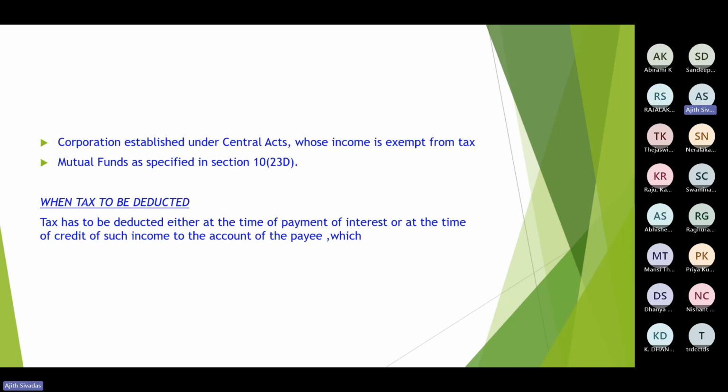So when is the tax to be collected? We know in each and every section under TDS, the collection point is mentioned. Here, as usual in so many cases, the tax has to be deducted at the time of payment or at the time of credit, whichever is earlier. So at the time when it has been entered in the books or the time when the actual payment of interest is made, whichever is earlier, we would be required to deduct TDS under section 193.